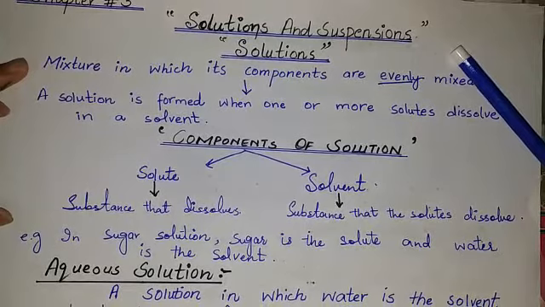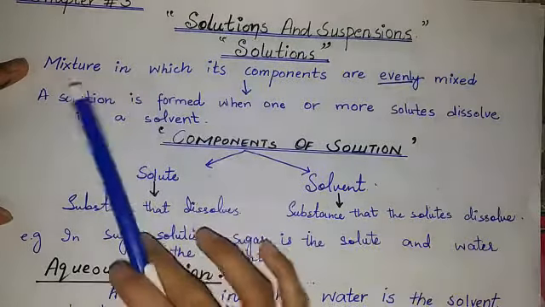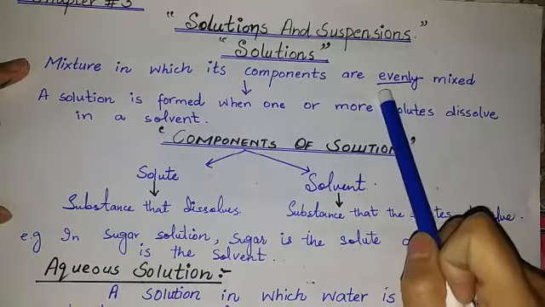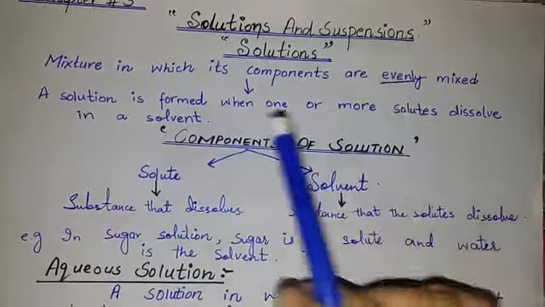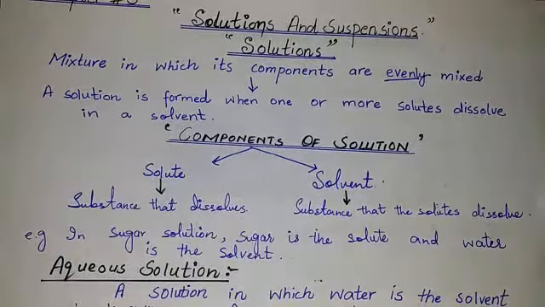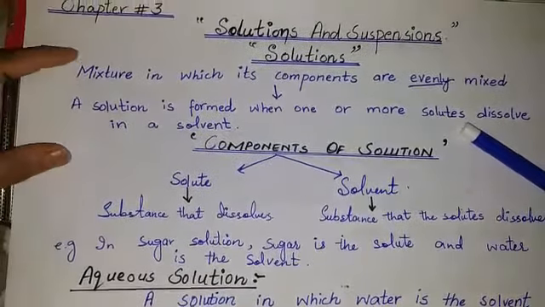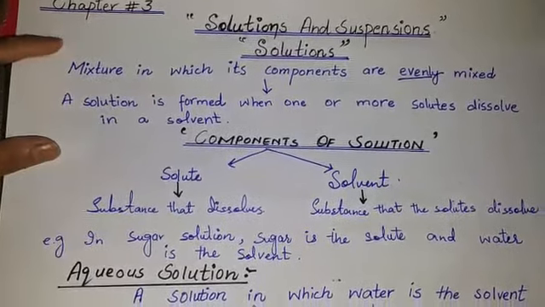First of all, what is a solution? Students, a solution is a mixture in which its components are evenly mixed. Evenly mixed means homogeneously mixed. So a solution is one in which its components are evenly mixed, and a solution is formed when one or more solutes dissolve in a solvent.